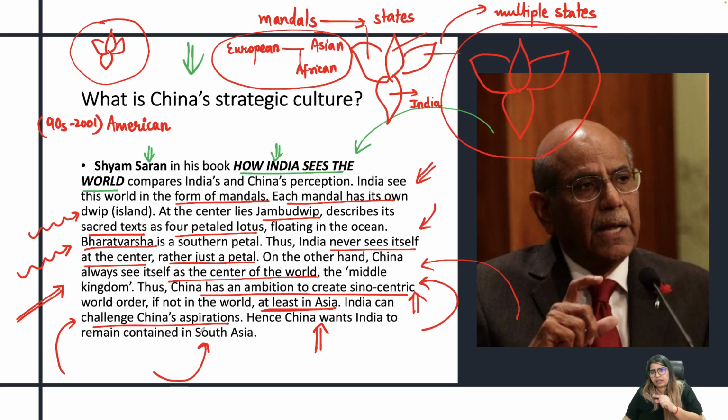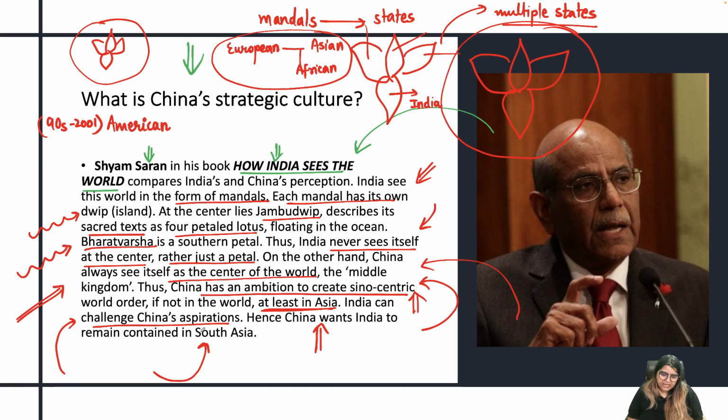Why is China so active around all these countries? Because if China is present there, China will be dominating in these regions, and anti-India elements or sentiments will be promoted, something like this, to contain India within South Asia.